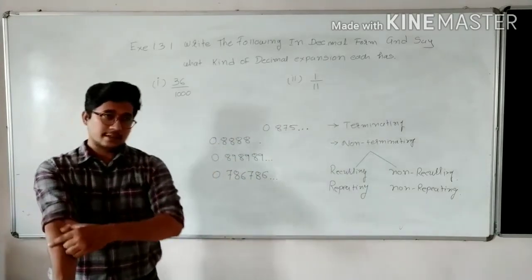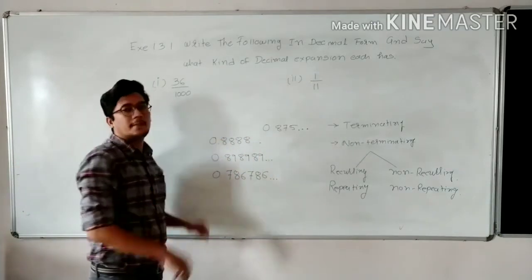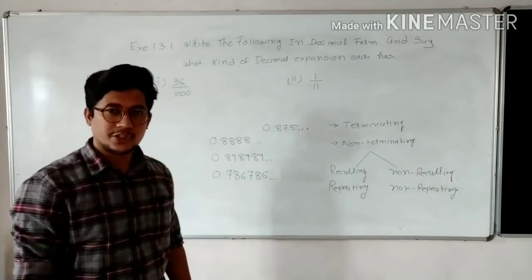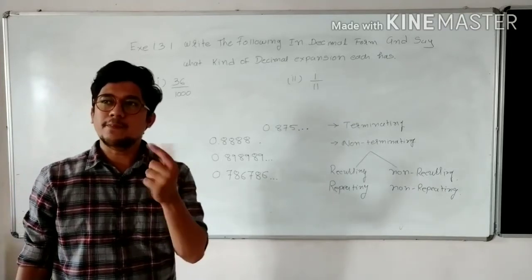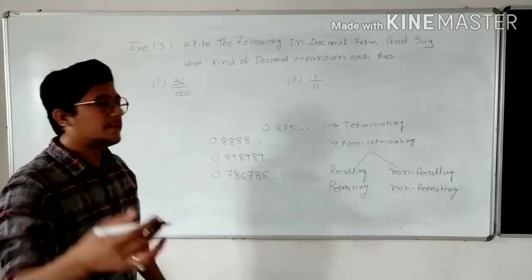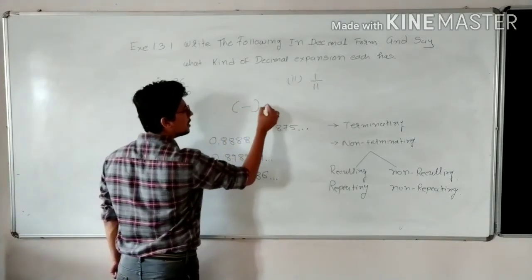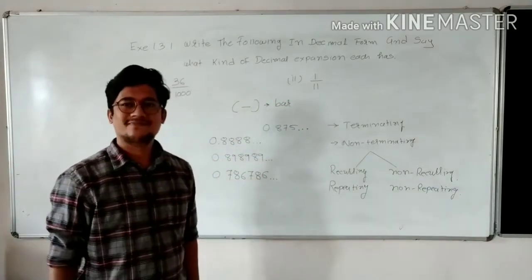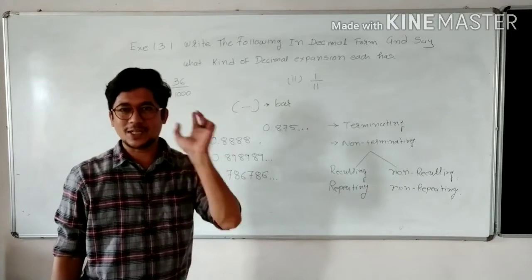So you will ask, sir, is there any way we can shorten this, so that we don't have to write so much? For that, mathematicians have decided to give a symbol by which you can present repetition. To present repetition, mathematicians have given the sign bar. Have you got it? Bar means repetition.